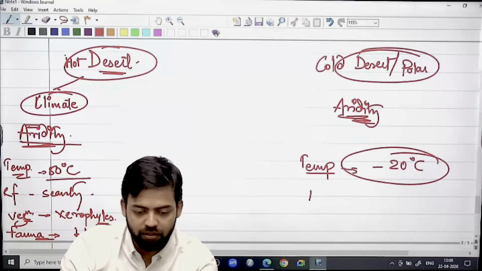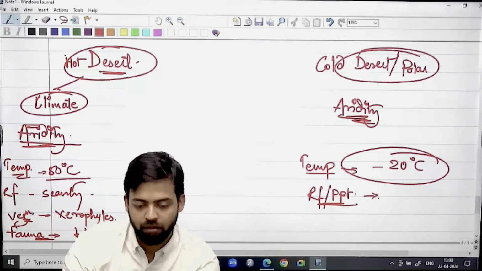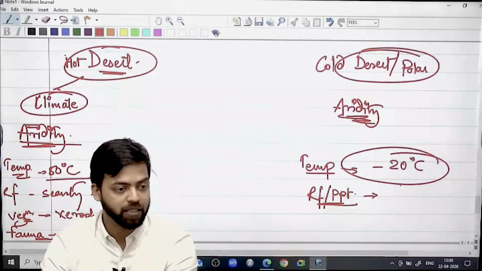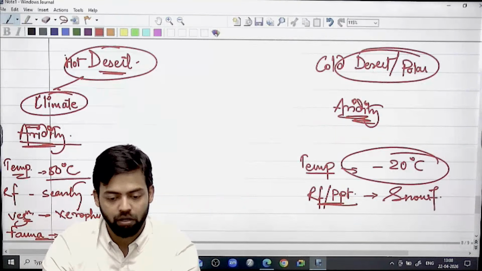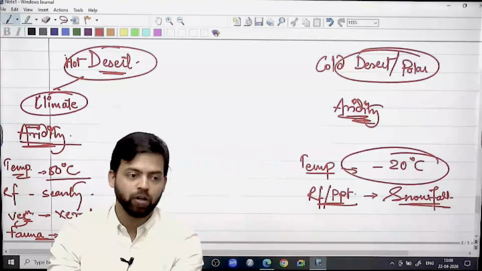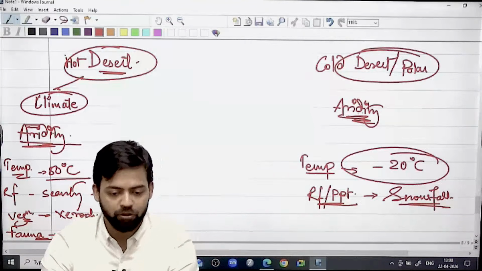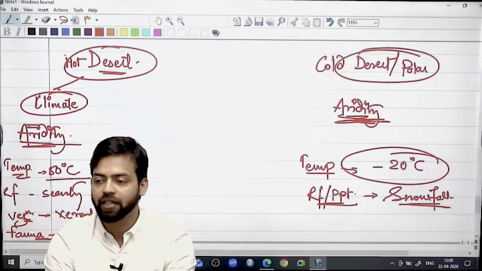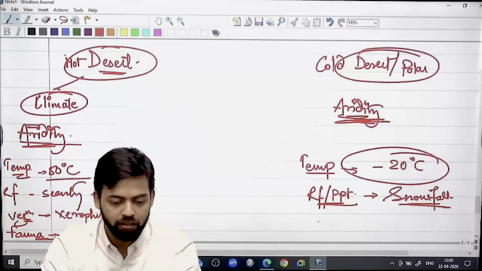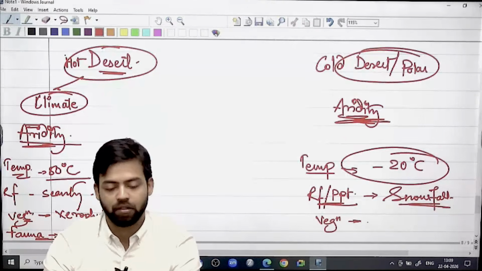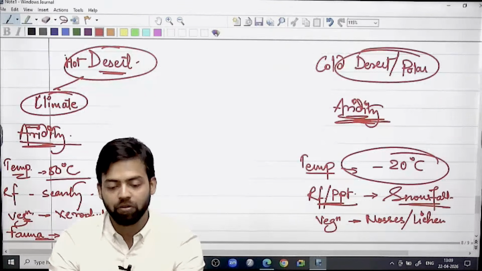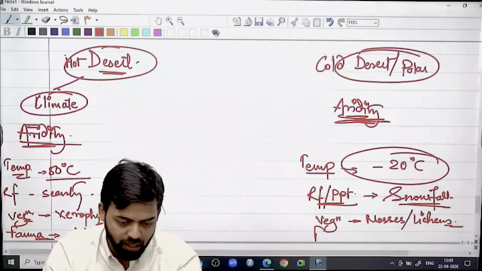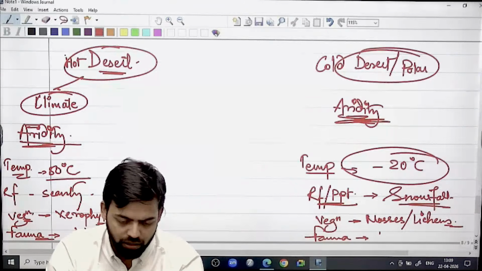Now because of this, precipitation or rainfall can happen, but in the form of snowfall. But it will also not be huge, it will be scanty only. Why? Because we are seeing the arid condition here, right? Humidity is also less. Vegetation, if you see, mosses, lichens, this type of vegetation, the indicator species can be found. And because of this, again, fauna, if you see, it will be less.